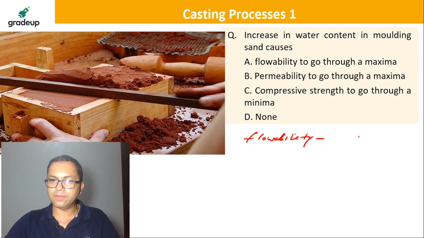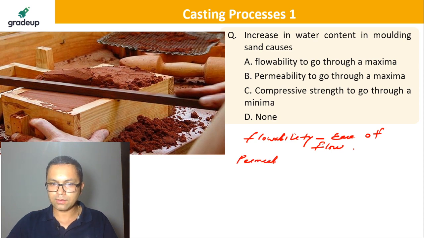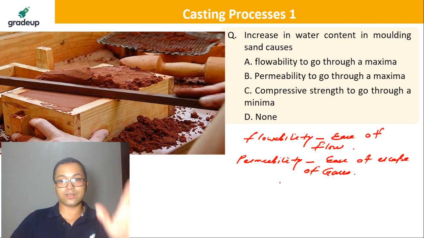So flowability means ease of flow. Permeability means what? Ease of escape of gases. Gases are not good, let me tell you. They are never good, right?